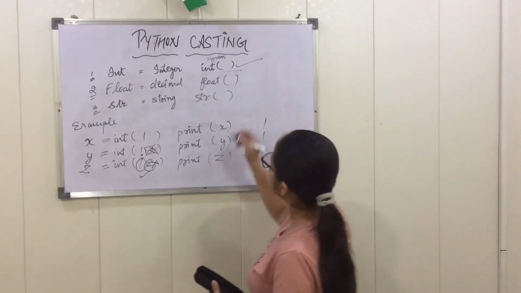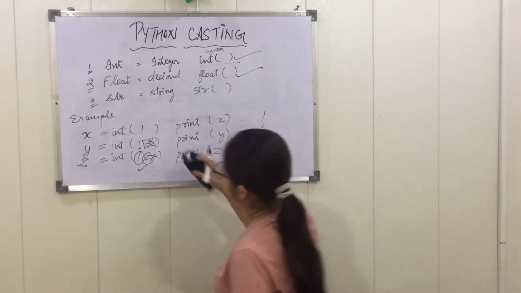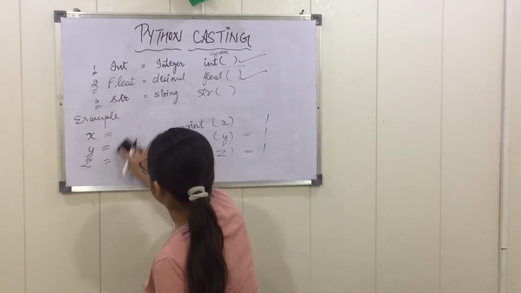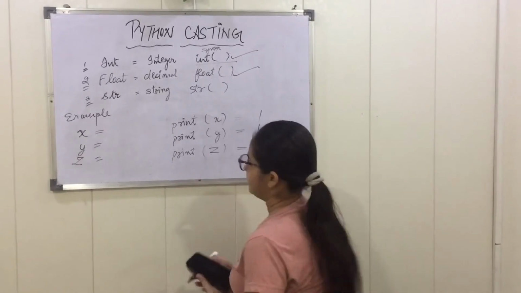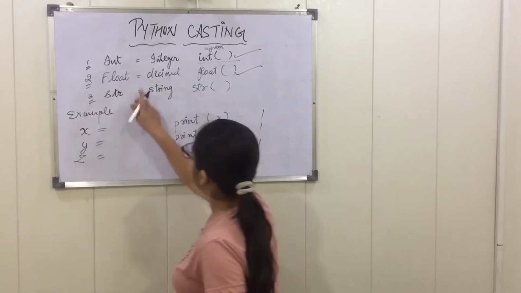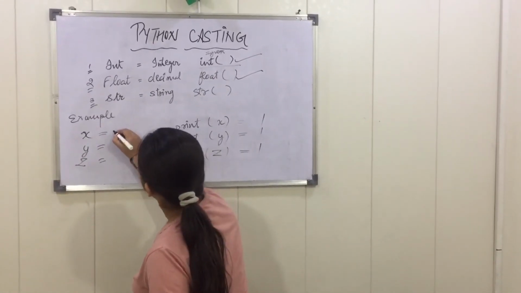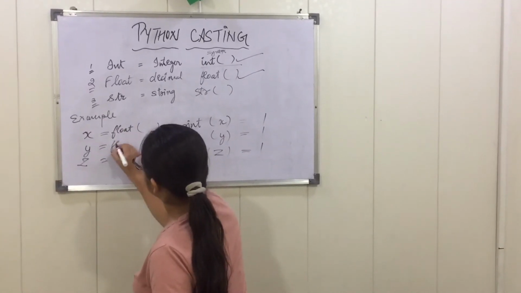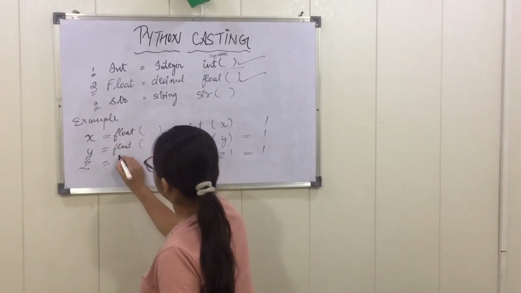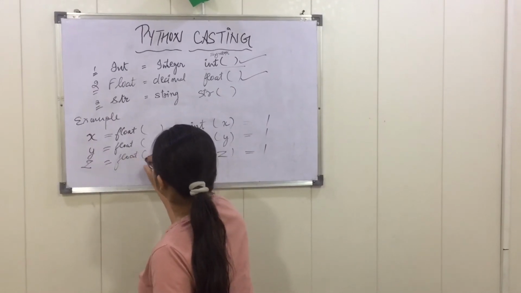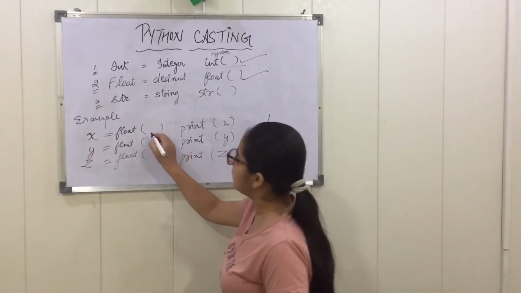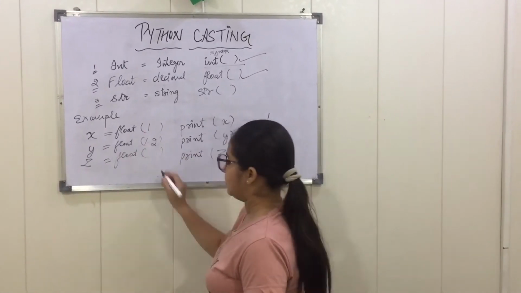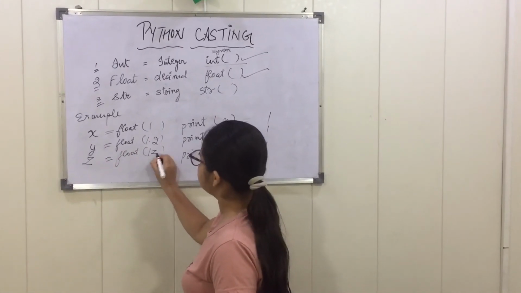The second is float. Suppose I am changing the types. My first value for float is written with the syntax float and then the value. Suppose the first value is 1, the second is 1.2, and the third is 1z.